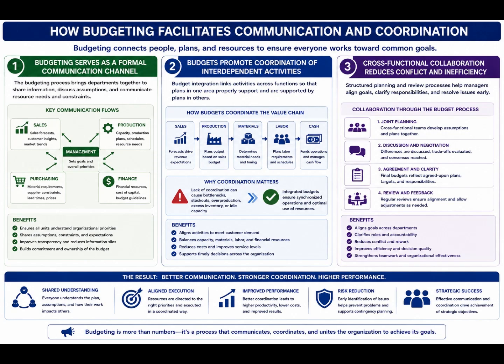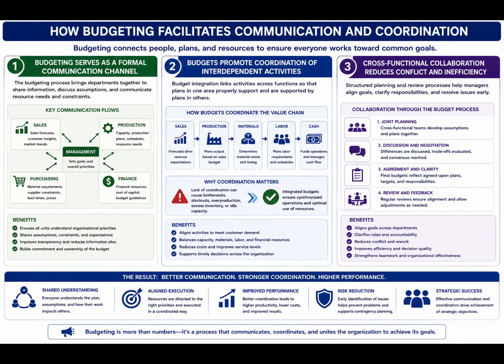F. Explain how budgeting facilitates communication and coordination. Budgeting serves as a formal communication channel. The process requires departments such as sales, production, purchasing, and finance to share forecasts, constraints, and resource needs. This exchange ensures that each unit understands organizational priorities and how its activities affect others.